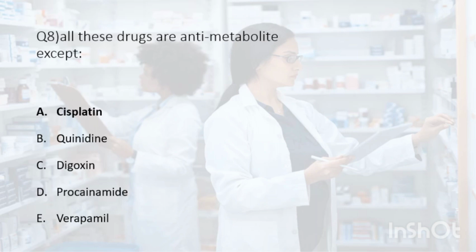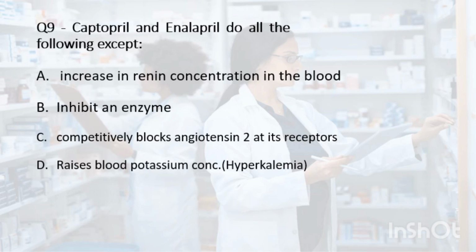Cisplatin. Captopril inhibitor do all the following except increase renin concentration of blood, inhibit enzyme, and competitively block angiotensin 2 at its receptor site and raises blood potassium concentration, hyperkalemia. So the correct answer is competitively block angiotensin 2 at its receptor, because captopril inhibitors are angiotensin converting enzyme inhibitors, or they work by inhibiting the conversion of angiotensin 1 into angiotensin 2. Angiotensin 2 is a potent vasoconstrictor that raises blood pressure. By blocking the effect of angiotensin 2, captopril inhibitors lower the blood pressure.